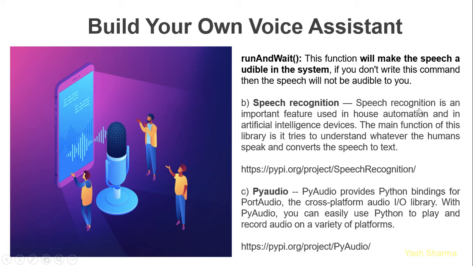Speech recognition is an important feature used in house automation and in artificial intelligence devices. The main function of this library is to understand whatever humans speak and convert the speech to text. So we are going to use this package so that our voice assistant can listen to our commands and behave accordingly. In order to install speech recognition, very soon I'll redirect you to its official documentation.